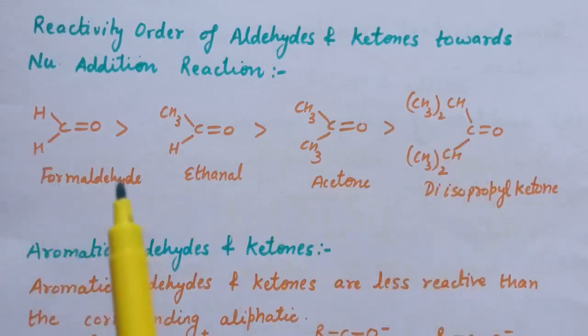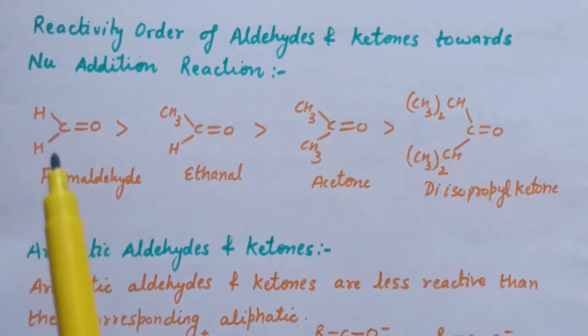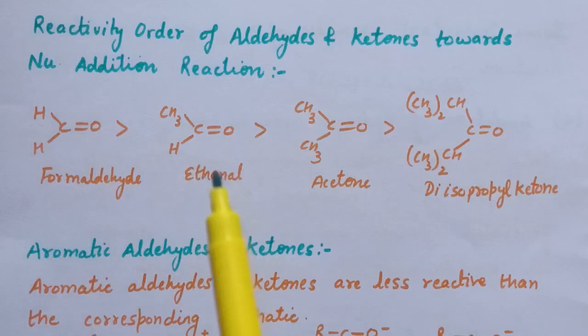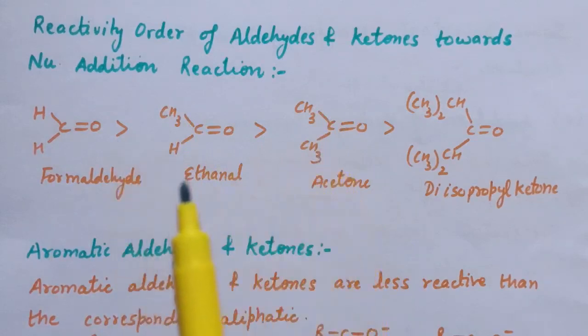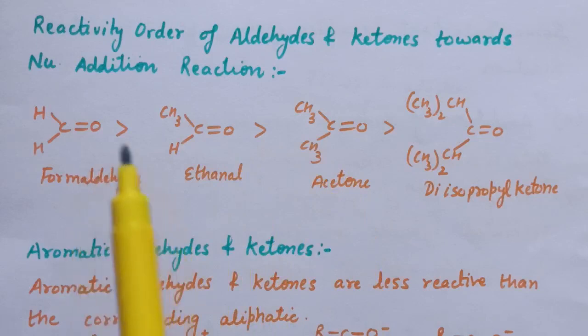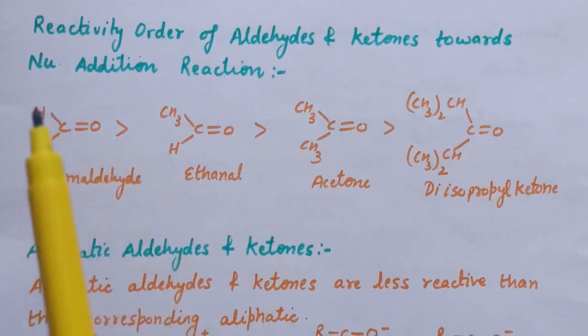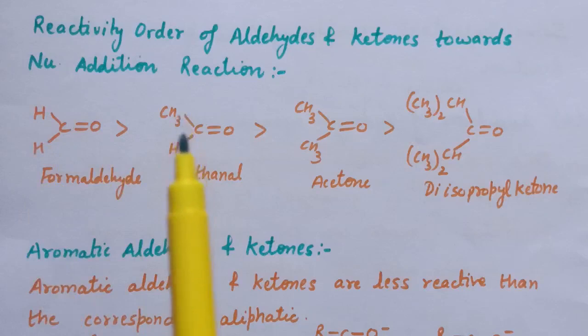In case of formaldehyde, only two hydrogens are present. In case of ethanal, one R group is present, and in case of ketone, two R groups are present. So aldehydes are more reactive than ketones, and in formaldehyde, two hydrogen atoms are present, whereas in this case one R group is present.